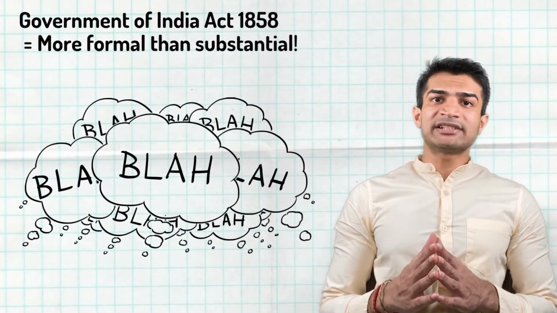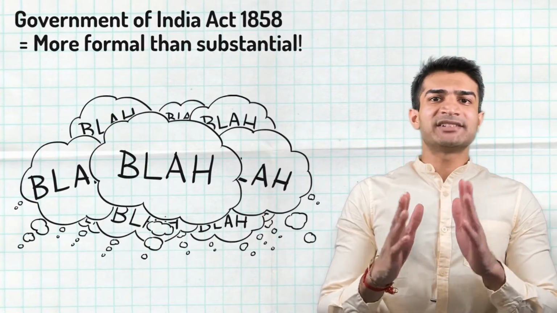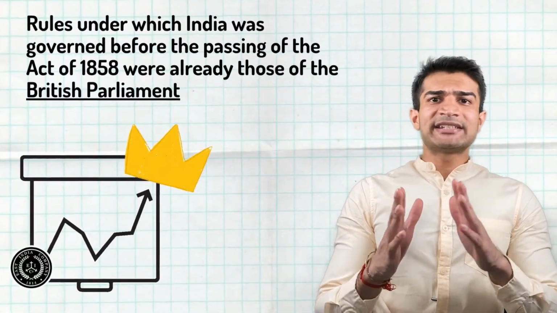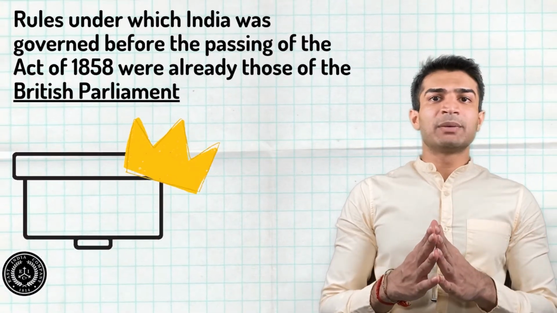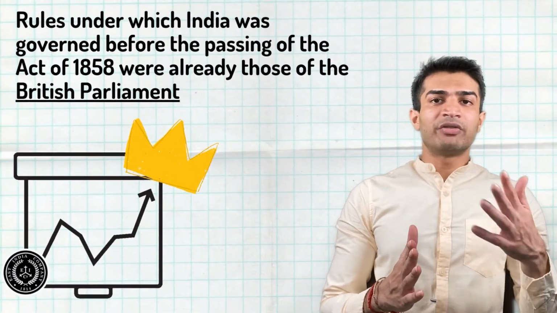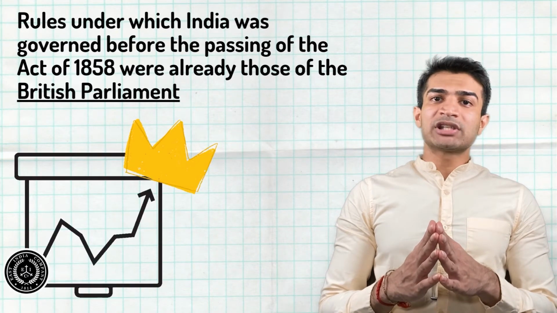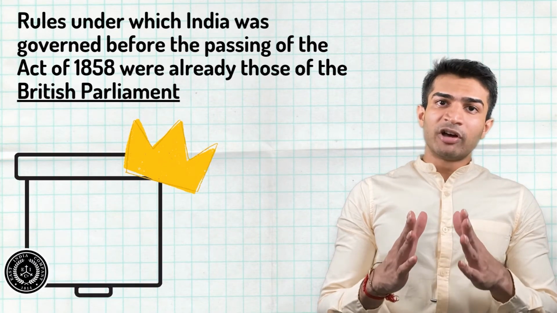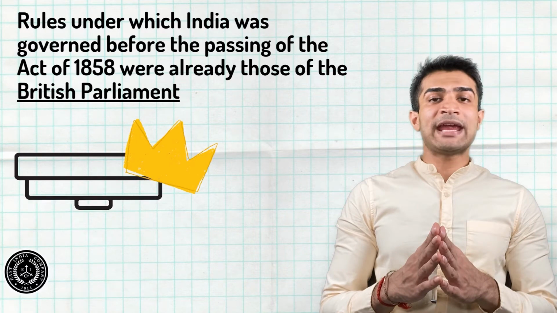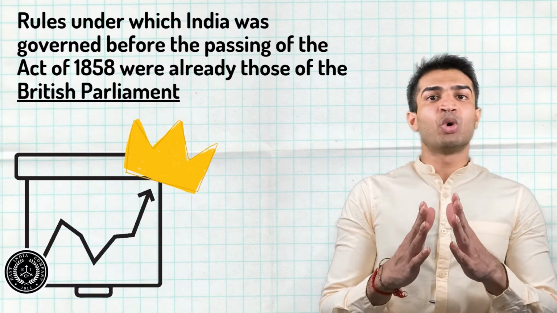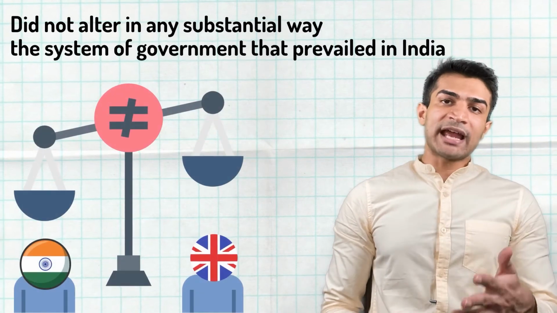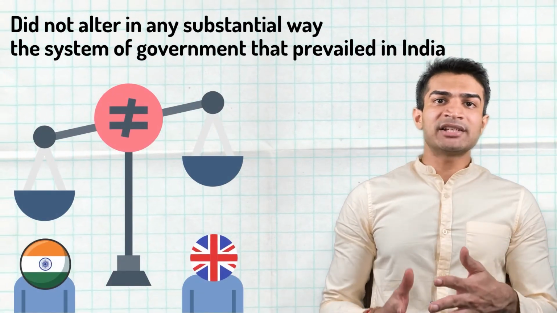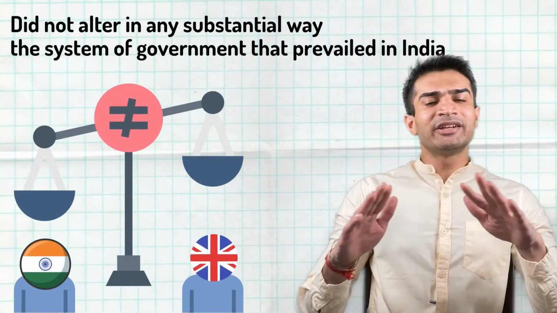So if we have to analyze the impact of the Government of India Act of 1858, we can establish that it was more of a formal than a substantial change. The Crown had already steadily increased its control over the Company's affairs since the beginning of its territorial sovereignty. The main rules under which India was governed before the passing of the Act of 1858 were already those of the British Parliament.